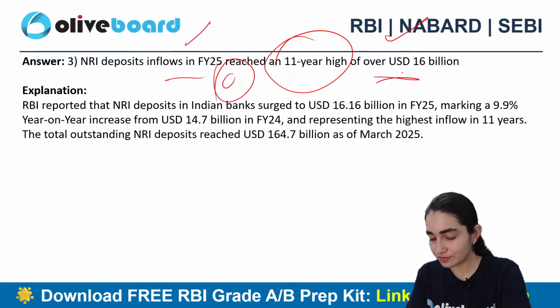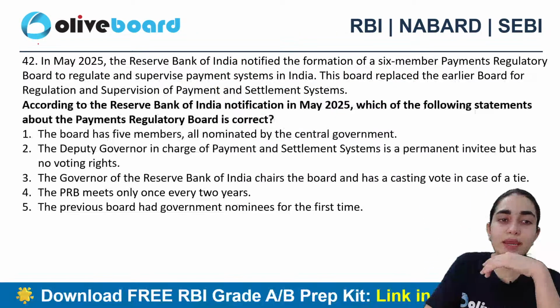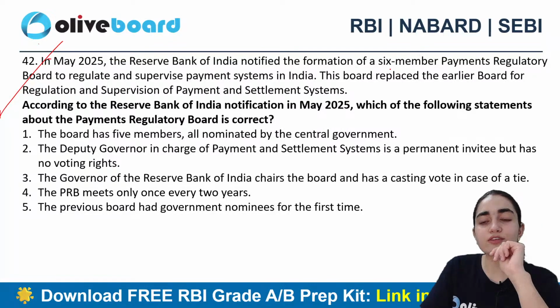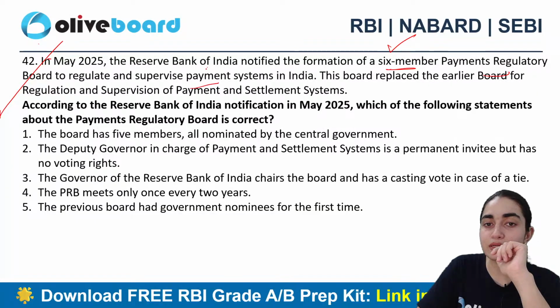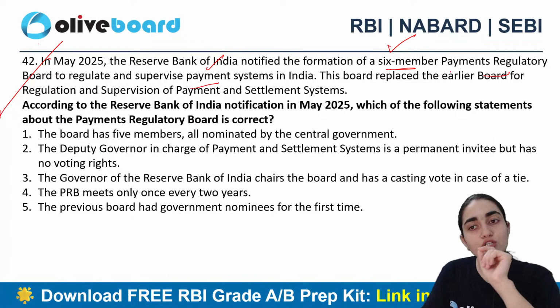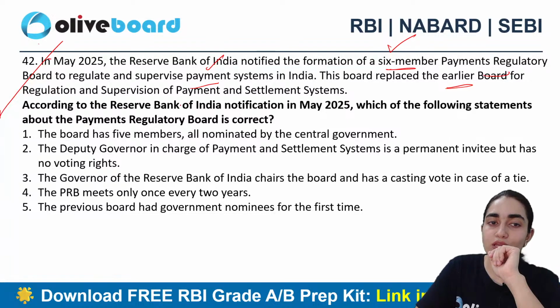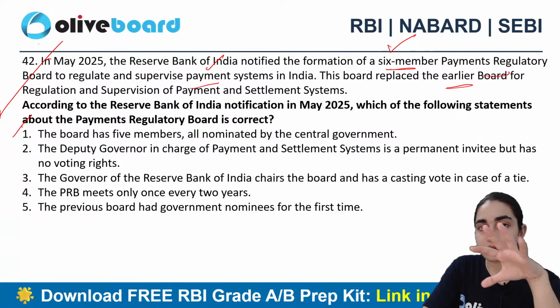Okay. Good. Next question says, in May 2025, the Reserve Bank of India notified the formation of a six-member Payments Regulatory Board to regulate and supervise payment systems in India. This board replaced the earlier Board for Regulation and Supervision of Payment and Settlement Systems. Now, according to this, the board has 5 members, all nominated by the central government.